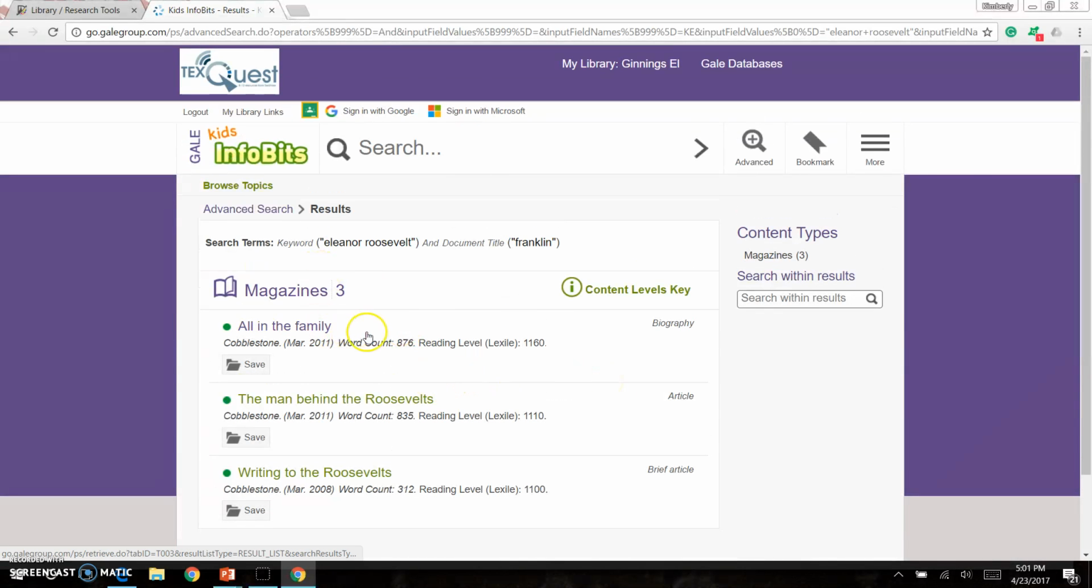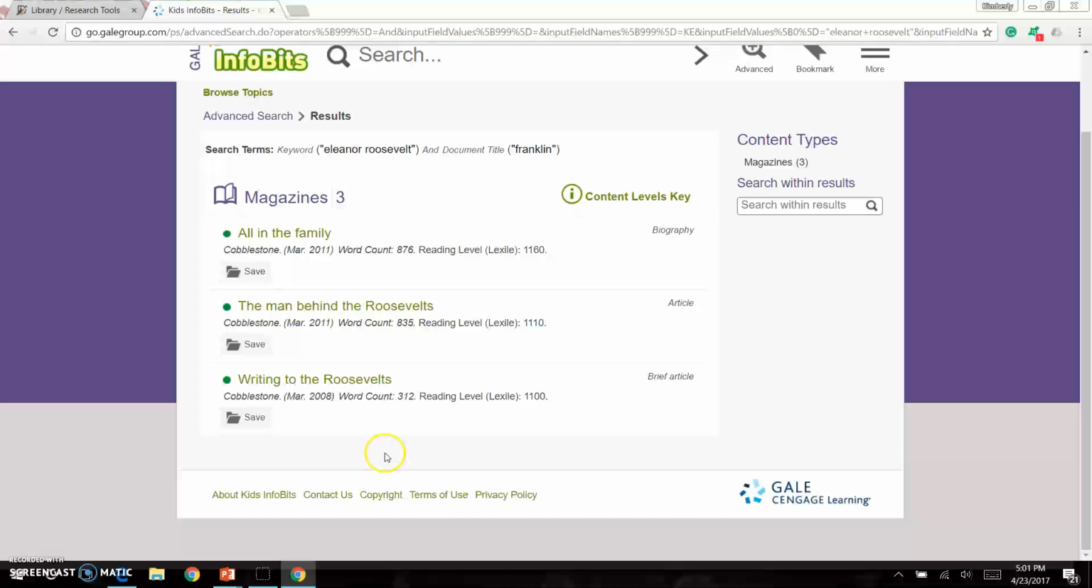So these are going to give me search terms that are going to talk about Eleanor with her husband. You notice that the results are fewer. So when I use and, it's only going to give me search terms that have Eleanor and Franklin. Franklin Delano Roosevelt was her husband.